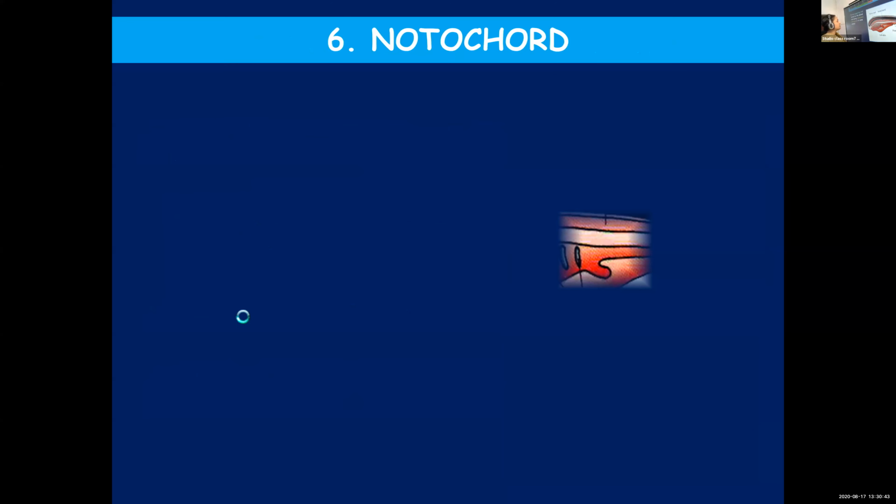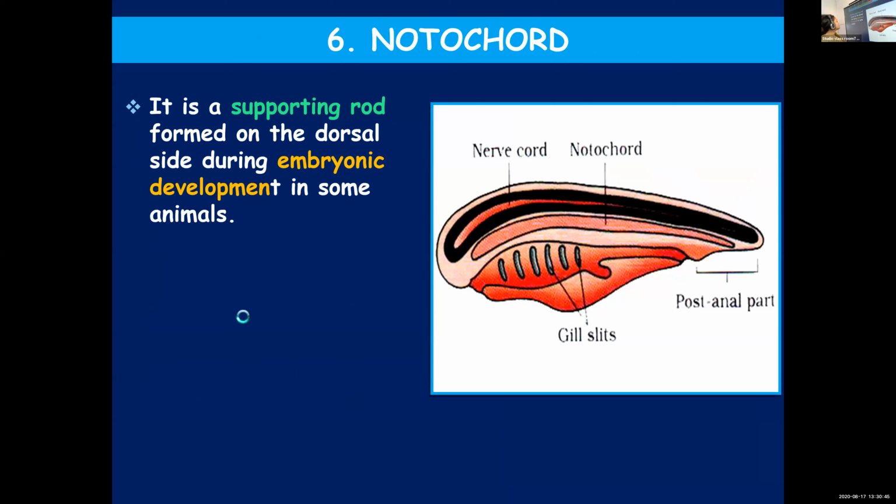Next one is the notochord. The sixth criterion is the presence of a notochord, which plays a supporting role. About this we have learned in 9th standard. It is found on the upper, dorsal side during the embryonic stage in some animals. In vertebrates also, the presence of a notochord is a prominent feature.